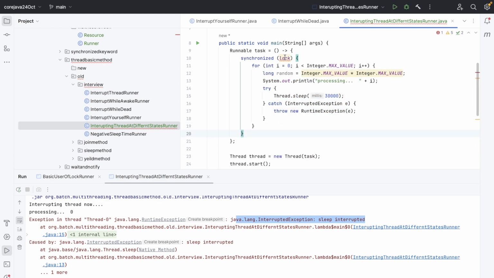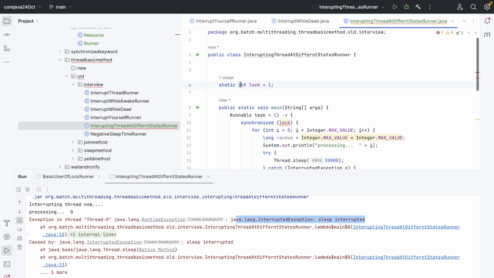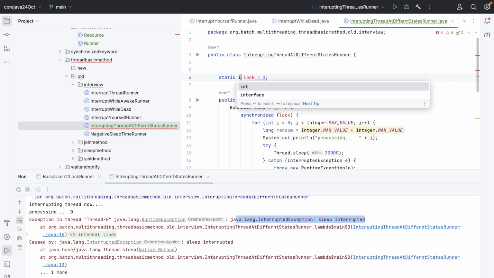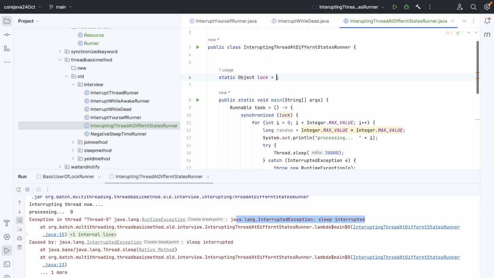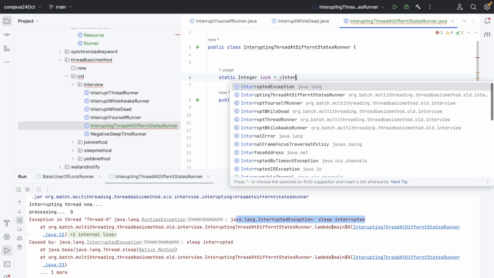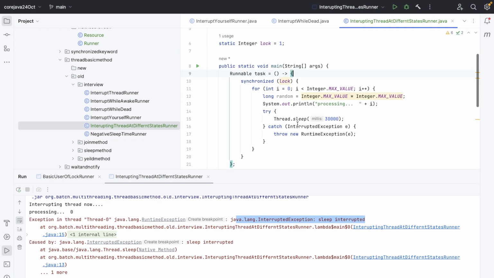So cool, and an object, my bad, yes, Integer. Let's provide an object, that can also work. Object equals new Object. Instead of Object, let's say Integer, it's better, Integer.valueOf. Let's say 1 will also work, no worries.